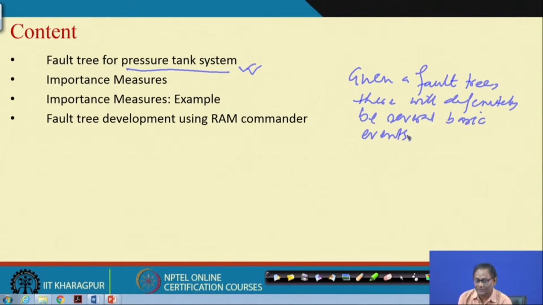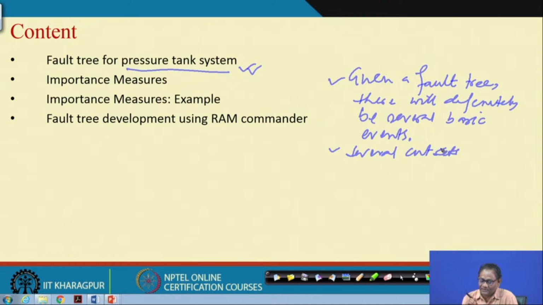And you can develop several cut sets also. By cut set we mean that it is a set of the basic events which if they occur, the top event will occur.